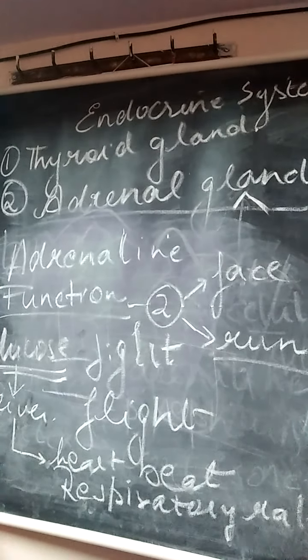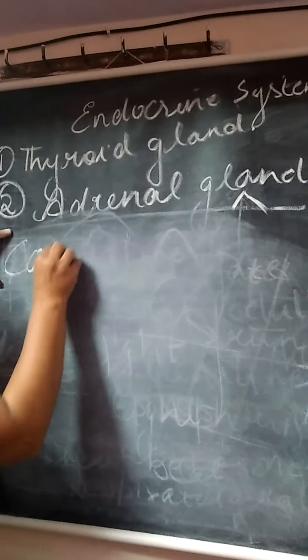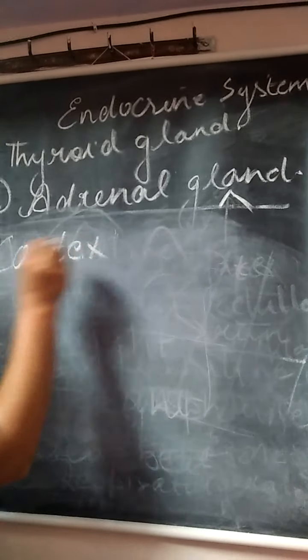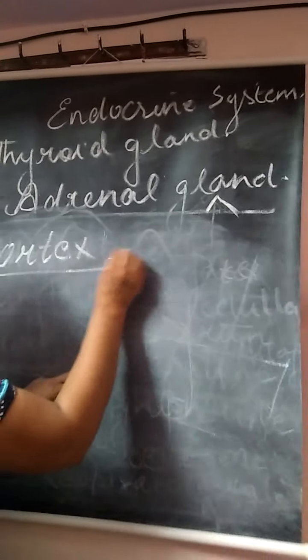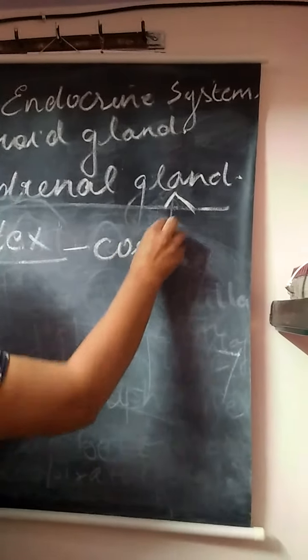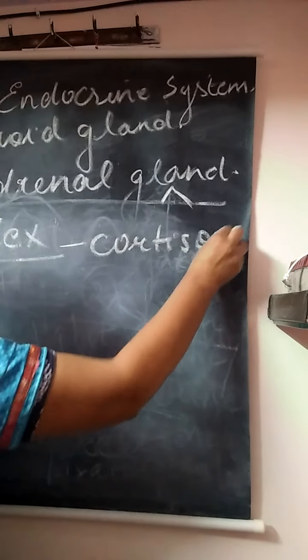Now we are going to deal with the cortex, the hormone which is secreted by the cortex. This is the outermost part of the adrenal gland. The cortex secretes a hormone which is known as cortisone. Now this is very simple.